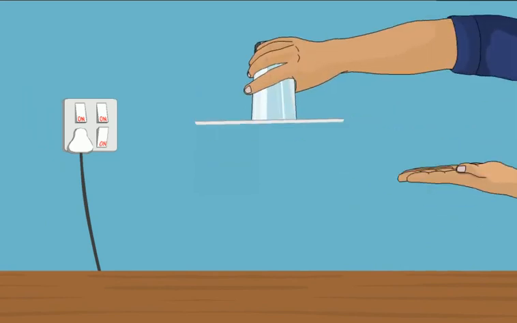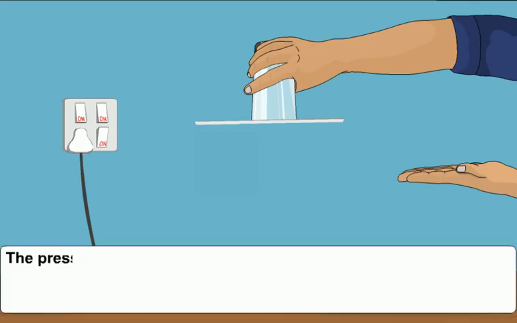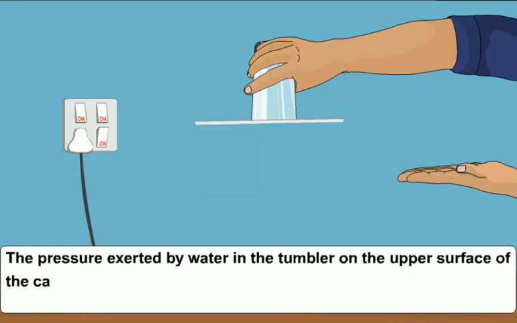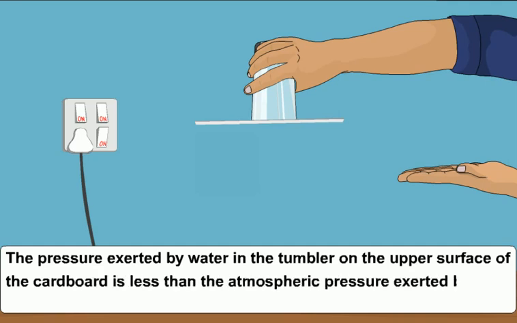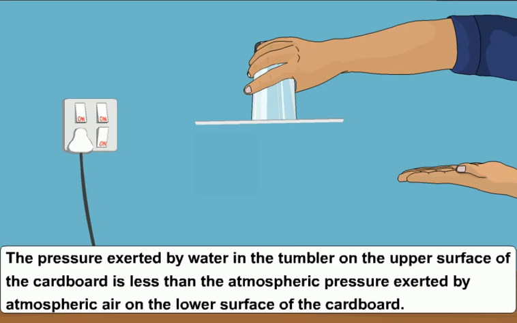The cardboard does not fall. The pressure exerted by water in the tumbler on the upper surface of the cardboard is less than the atmospheric pressure exerted by atmospheric air on the lower surface of the cardboard. Due to this reason, the cardboard does not fall.